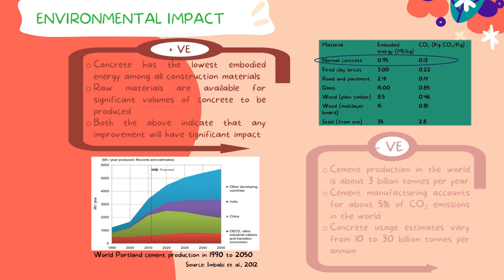A negative impact to the environment is that cement production in the world is about 3 billion tons per year. Cement manufacturing accounts for about 5% of carbon dioxide emission in the world. Concrete usage estimates vary from 10 to 30 billion tons per annum, following the graph from Portland cement production.